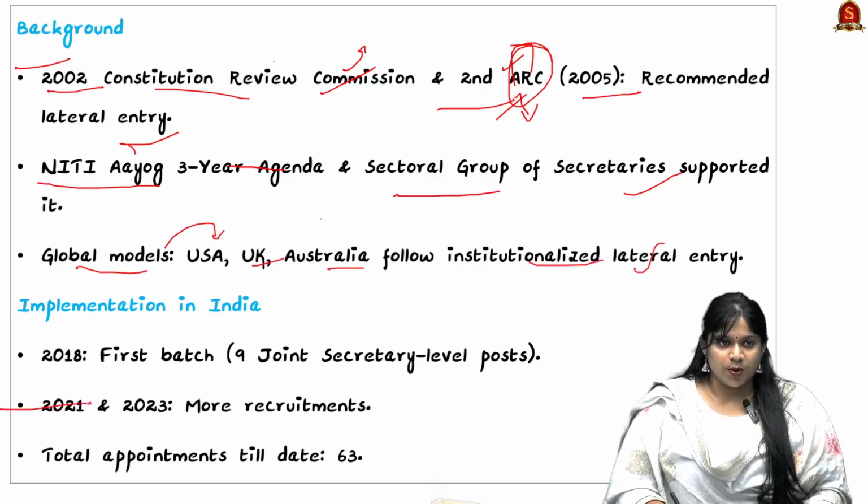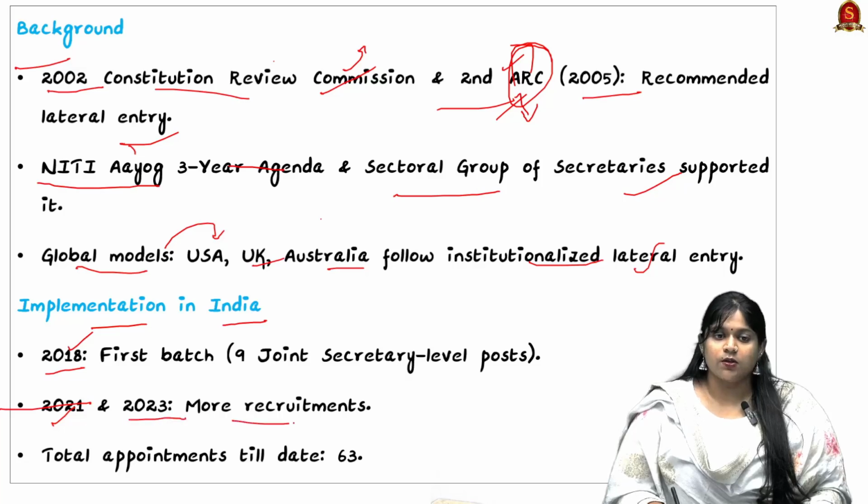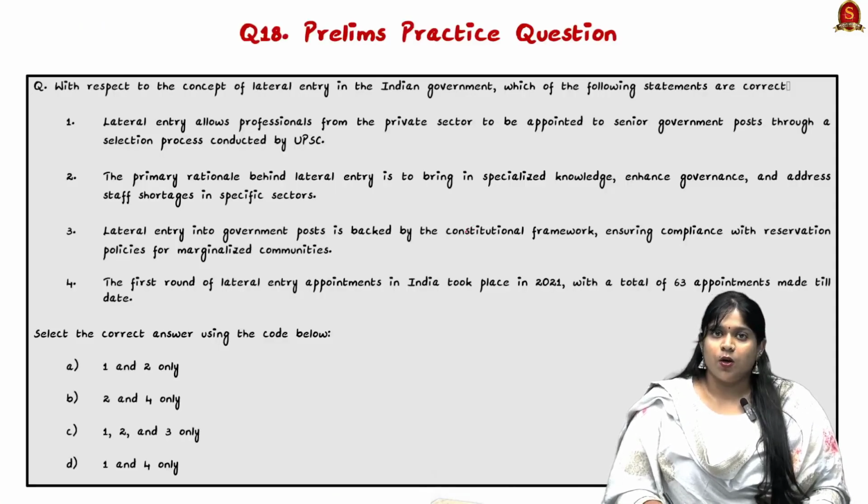Looking into implementation in India, the first was done in 2018, then in 2021 and 2023 there were more recruitments, and the total appointments to date are almost 63. Now I hope the article is clear.